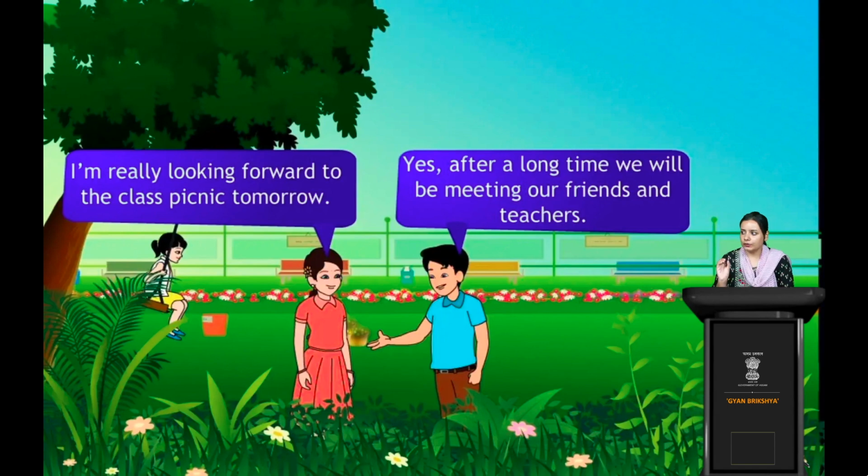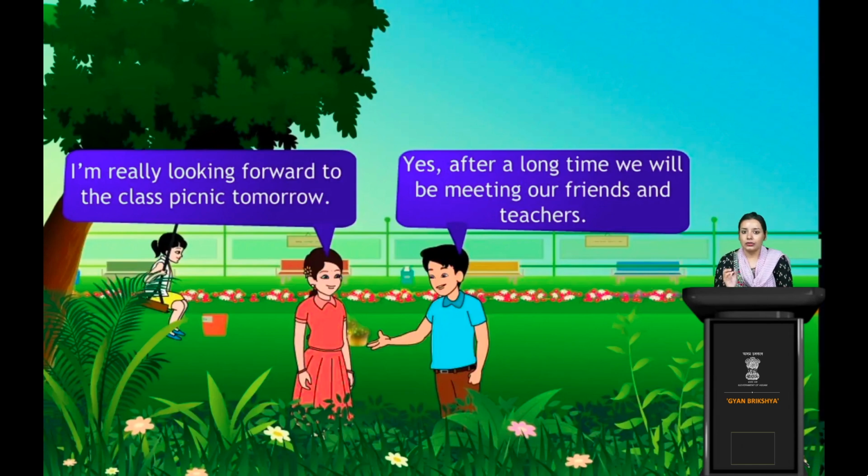So kindly observe these two conversations. These are a kind of direct speech. The girl is excited. She is looking forward to the class picnic tomorrow. So she's saying it directly to the boy, and the boy is also replying directly.